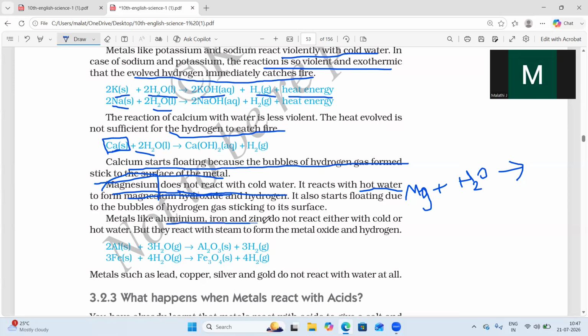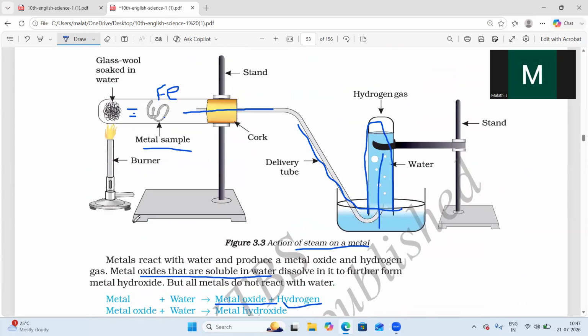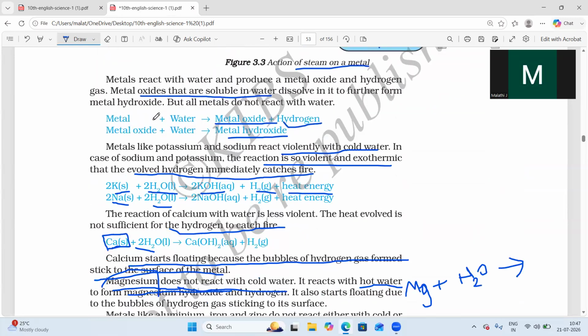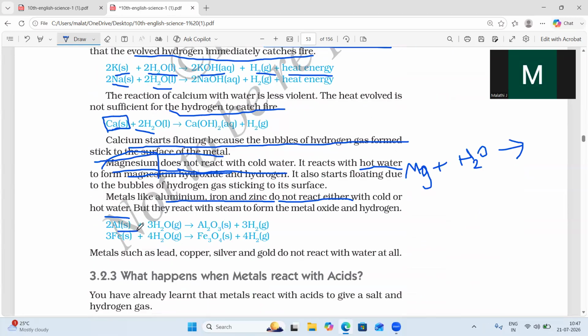Metals like aluminum and iron do not react with cold water and also hot water. In the above experiment we took iron or maybe aluminium. If you take aluminium or iron in the presence of steam, which is also a form of water, you will get Al2O3 and hydrogen gas will be liberated. In the above experiment we saw in the soap solution how the hydrogen gas is liberated. For iron you will get Fe3O4.